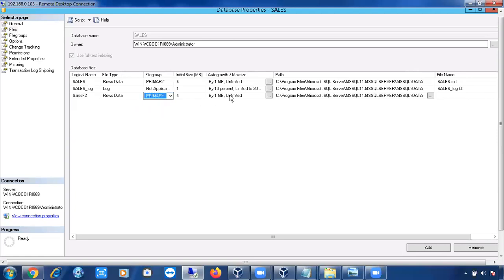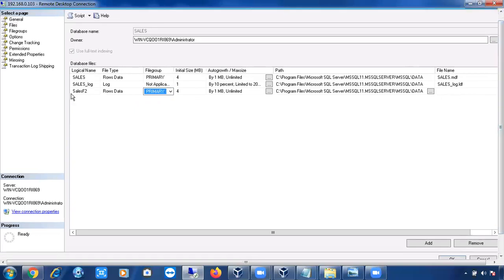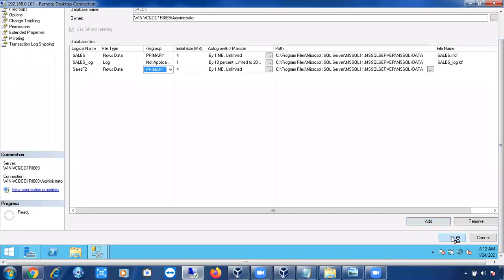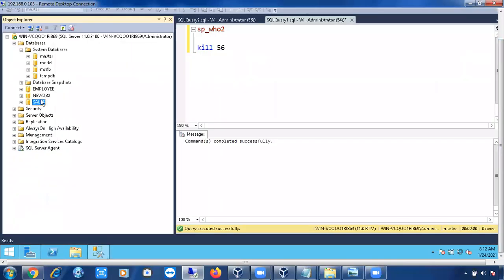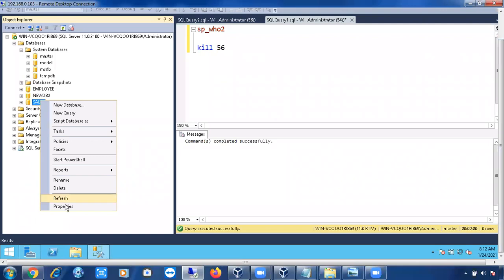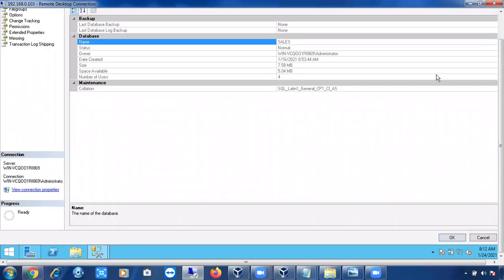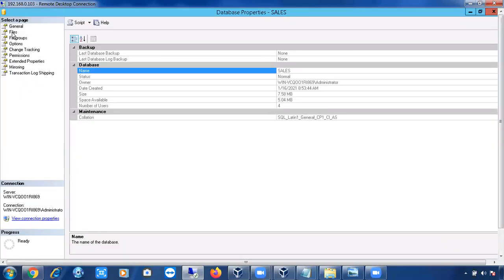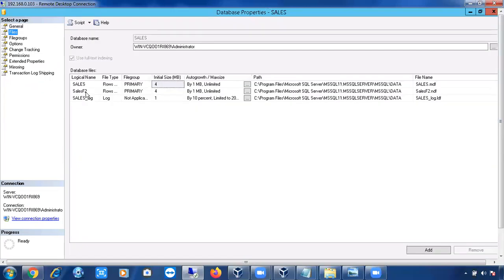We have discussed all these things. In this way we can add the files. If you just click OK, no need to give any name here, automatically it will take the name, sales_f2.ndf. Let me click OK, then you can get a better idea. Now if you go to the properties of the sales database again, go to the Files page, you can see this second file, coming in serial order. Can anyone see f2.ndf?